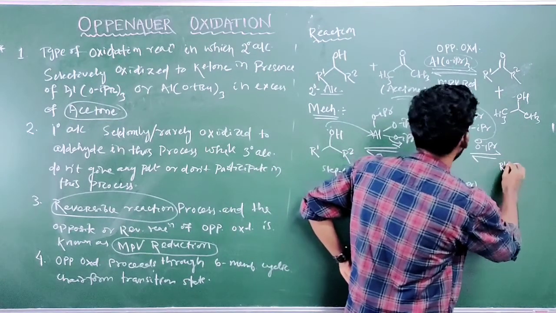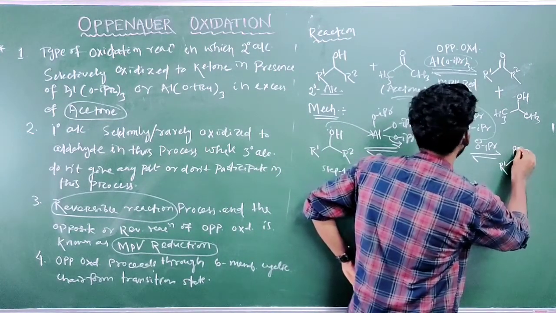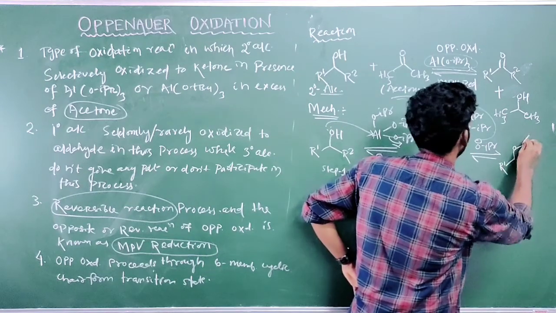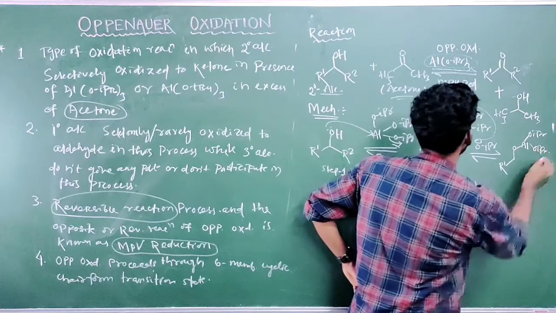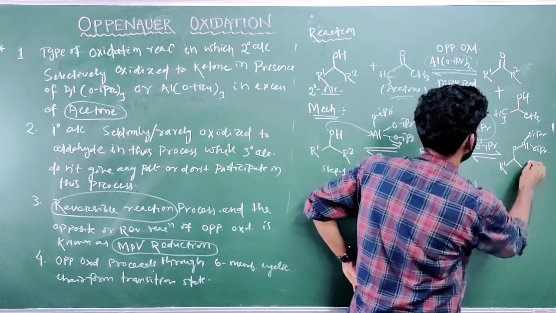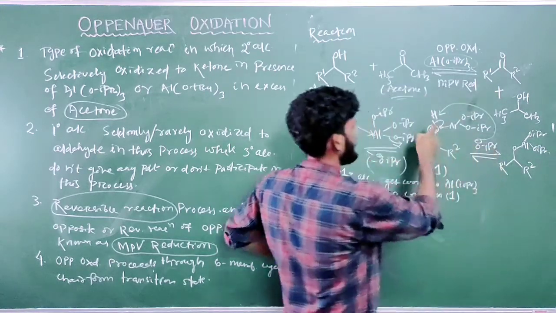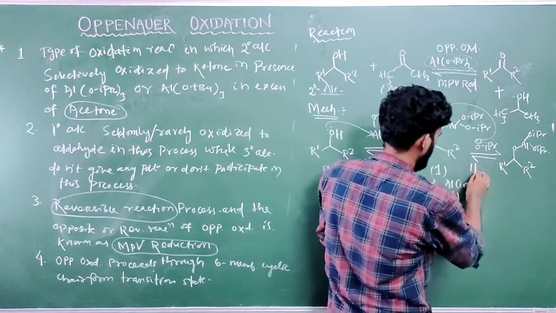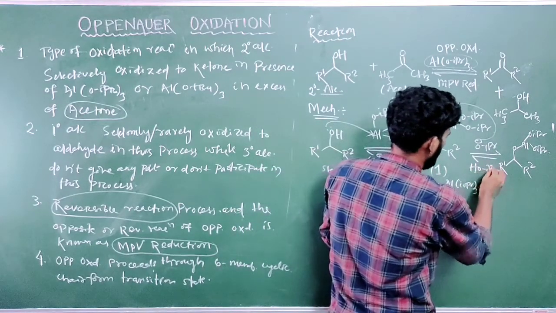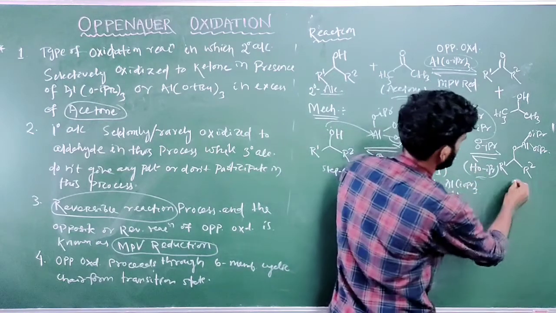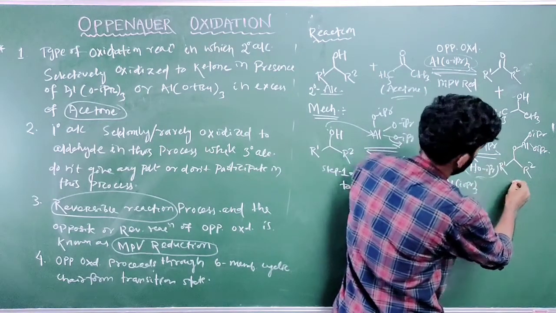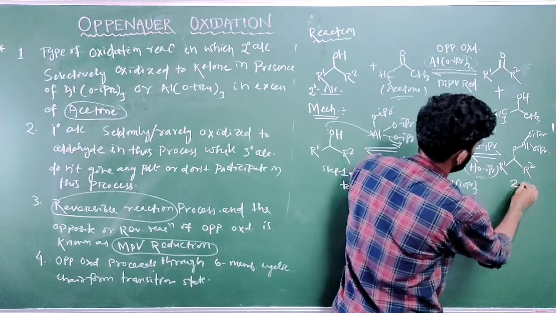What will it form? It will form R1 O aluminum OiPr, R2, and OiPr takes the hydrogen to form HOiPr. Okay, got it. This is the second step, and this intermediate we can call number 2.